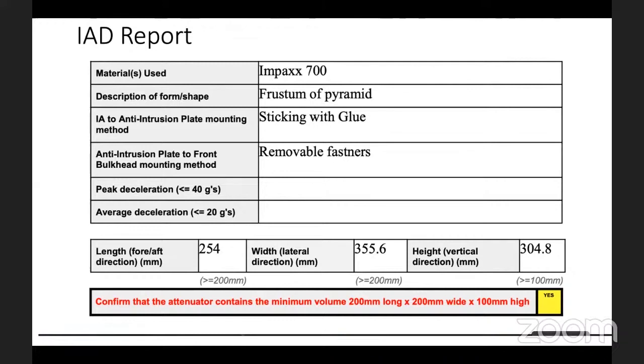But if you write something very generalized, like sticking with glue, what is that glue? It's a paper glue, which is not clear, because at the end you're preparing engineering documents, right? So you need to be very specific about what the mounting method is. If it is a bolt, you just need to write the spec of the bolt, 8.8 grade, and the size of the bolt, and the quantity of that bolt.